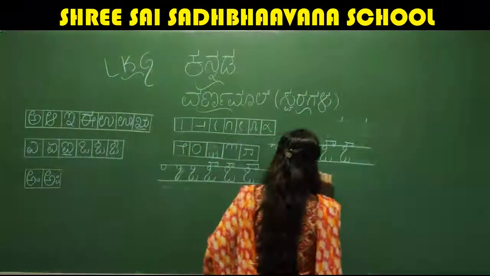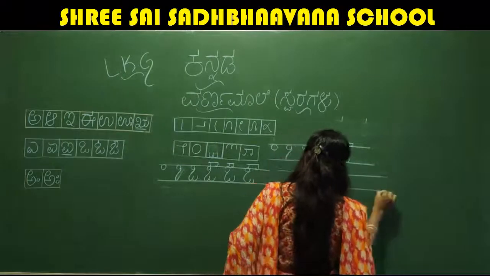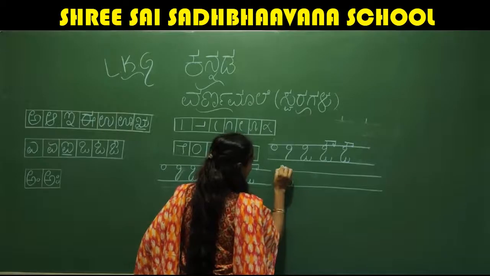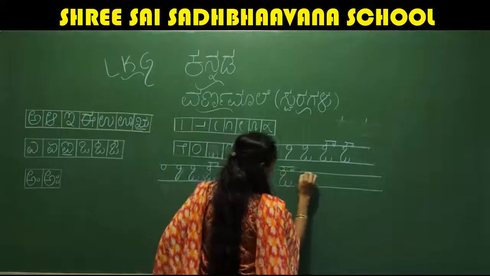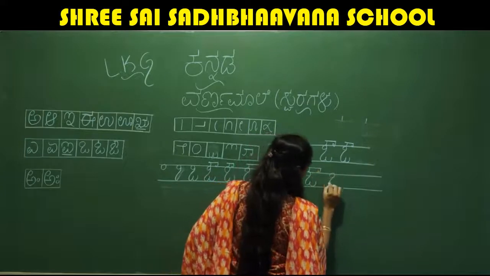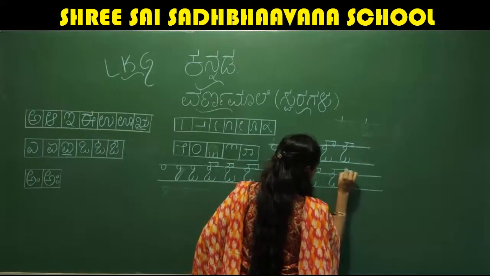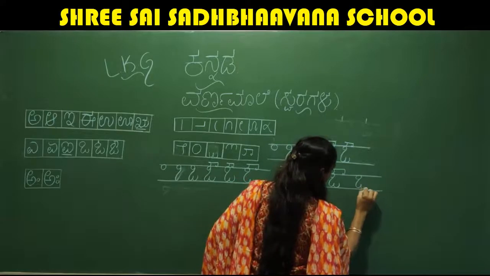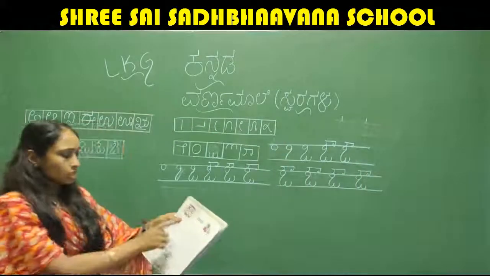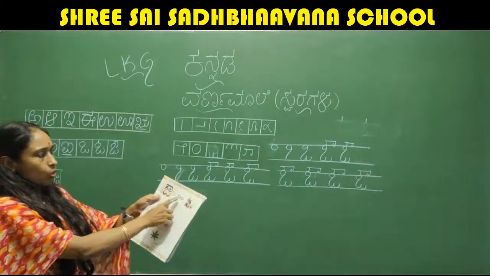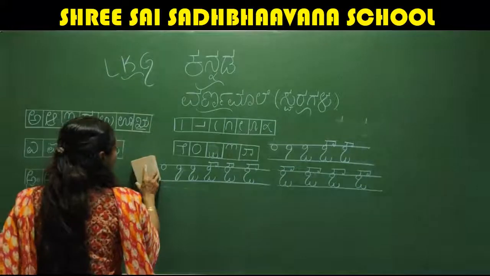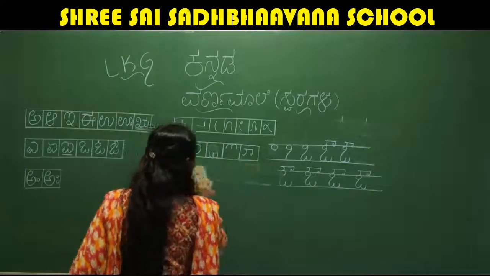Okay, this is the letter Au. Once again, I'll write. So, how to write Au? Write like this. Au. Okay, this is how we will write aushadhi. Fine.